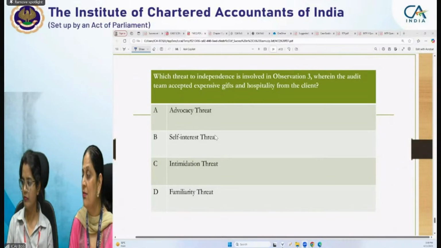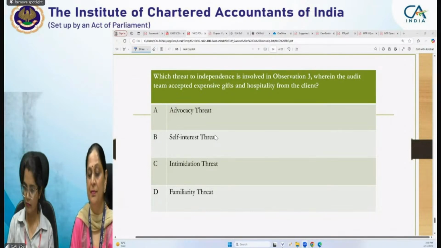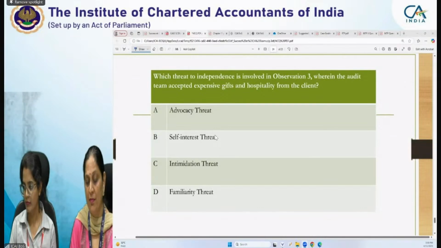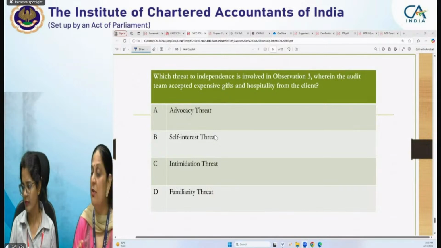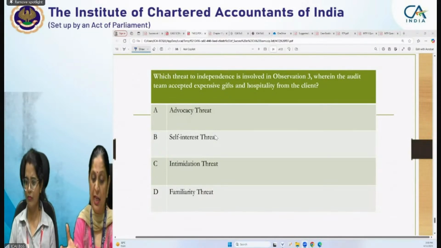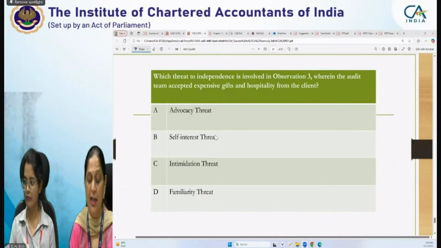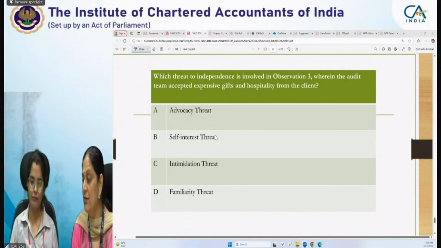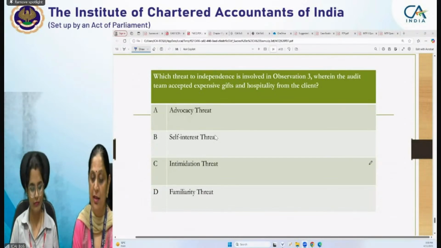Yes, ma'am. Shrishti, why is it a familiarity threat? Ma'am, it is because the auditor is accepting expensive gifts and hospitality from his client, and there is a close relation between them. Right. So it means they will be sympathetic to the client, because if they accept the gifts and hospitality, the relationship will be sympathetic and it may hamper independence. So familiarity threat will be attracted.